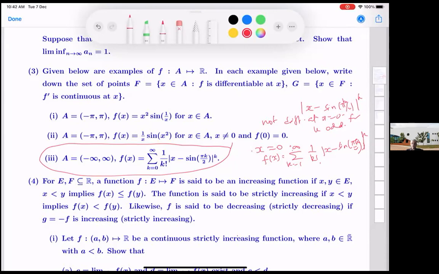One can write down the derivative. Let me open up a blank page and write down what is the derivative from the right and what is the derivative from the left at x equal to 0.